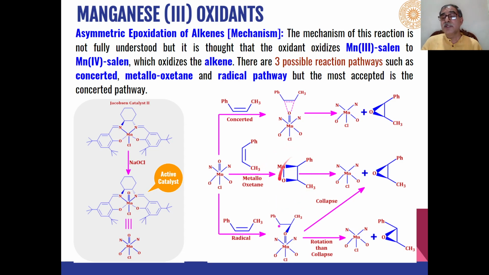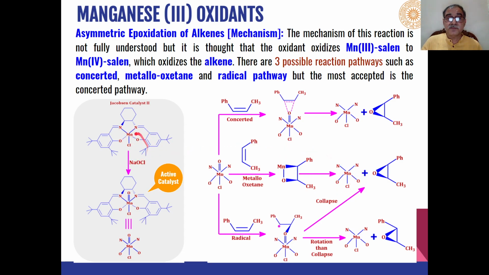four-membered intermediate, where addition of this manganese and oxygen to the alkene takes place in a cis manner, and then elimination of the rest of the complex with manganese in the inactive form.